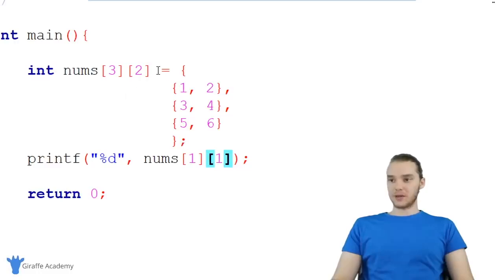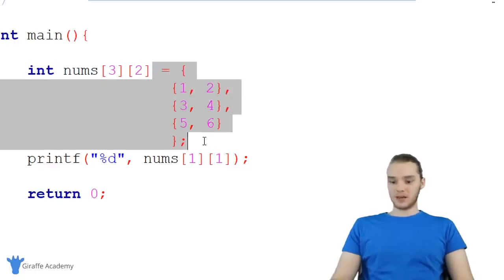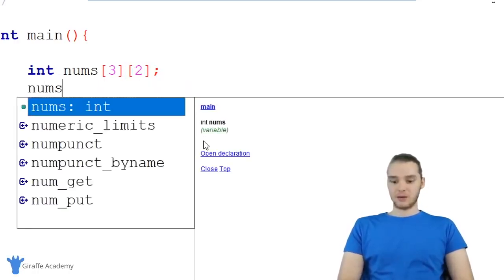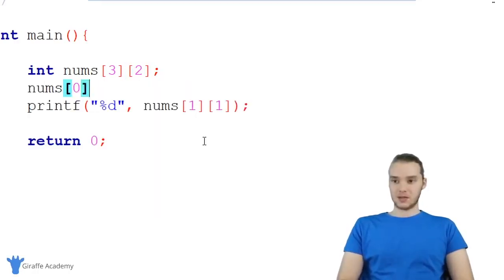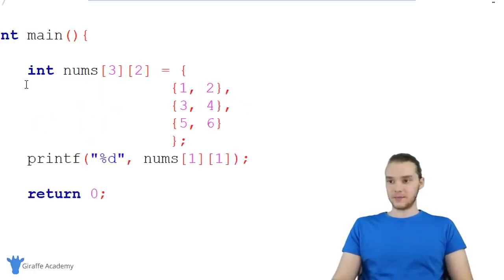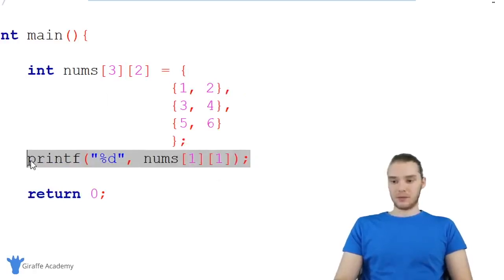And I also just want to point out that if I didn't want to give this an initial value, I could just put a semicolon here, and I could manually define each index location. So I could say like 0, 0 is equal to 7 or something. I don't have to give it a value right up front, although in our case, let's just do that because it's a lot easier. All right, so we have our nums array and we figured out how we can print out the elements.